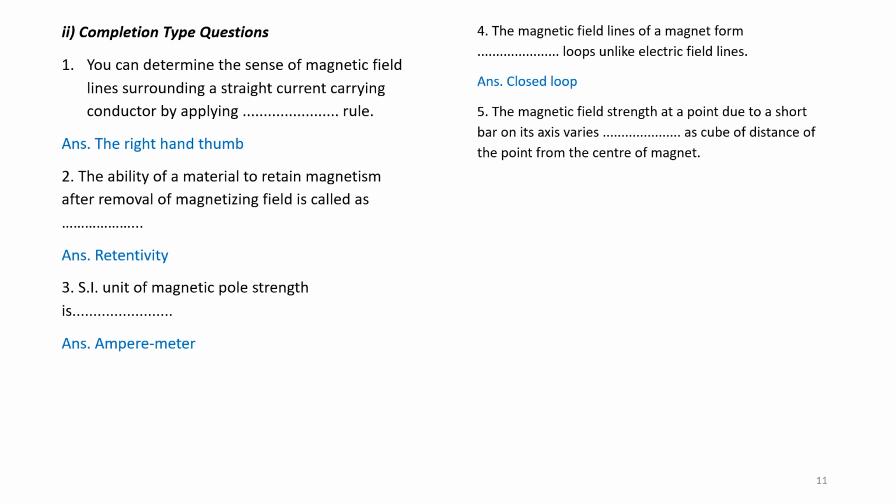Question number 5. Magnetic field strength at a point due to a short bar magnet on its axis varies as the cube of the distance of the point from the center. That is inversely. We know that it is R cube. F is inversely proportional to R cube.